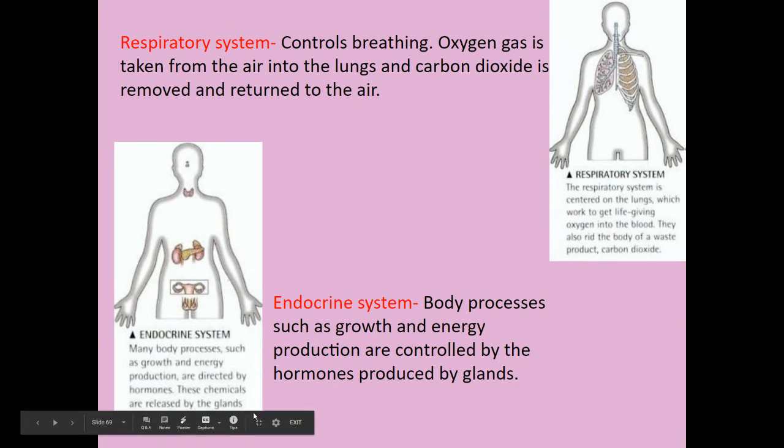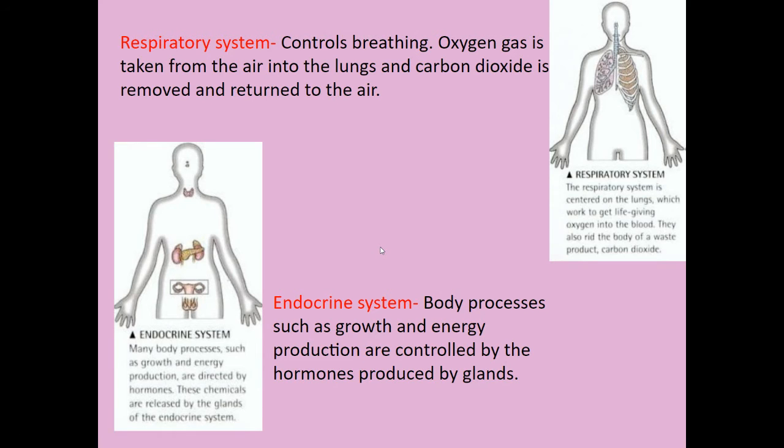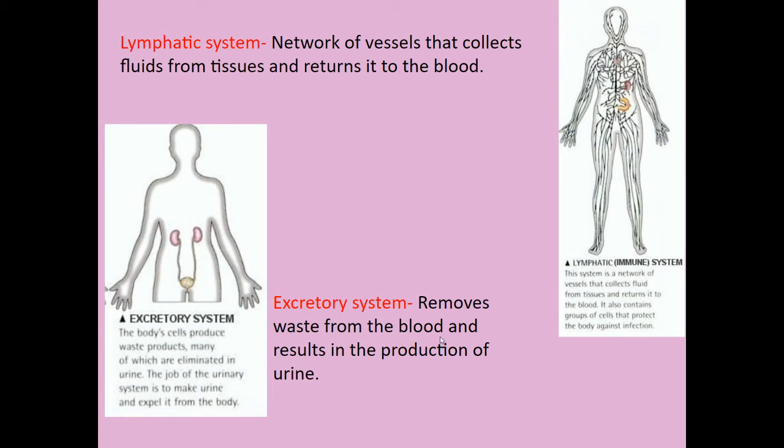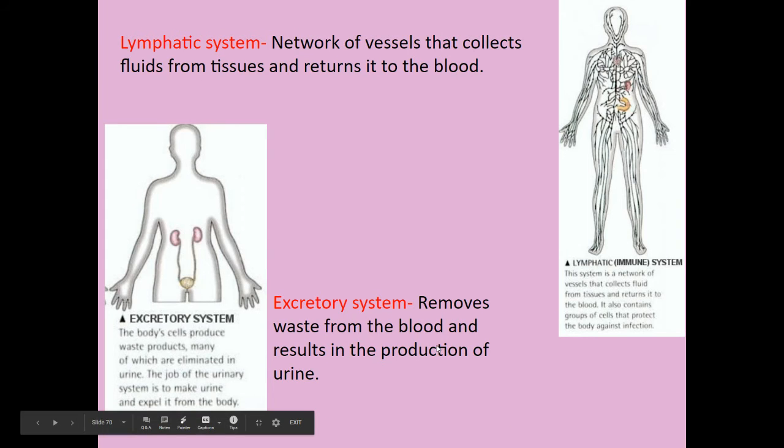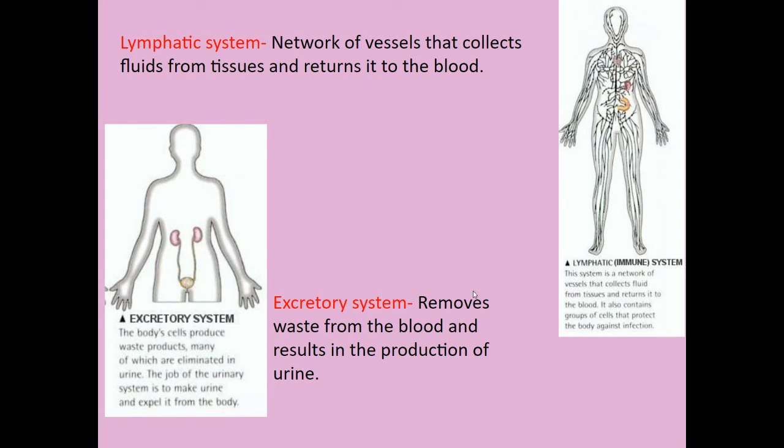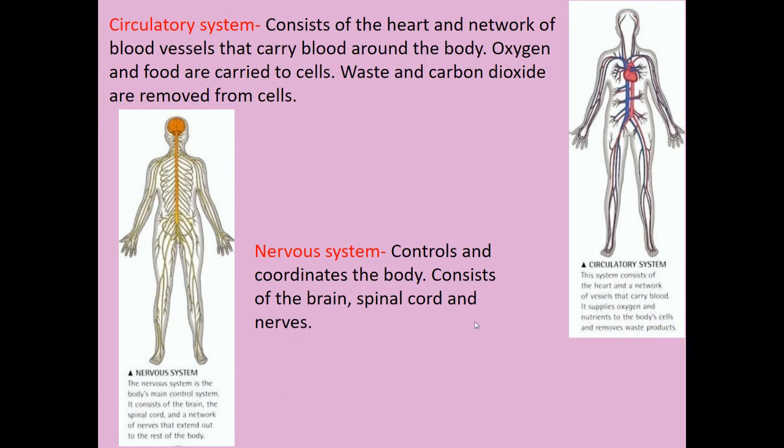Your endocrine system is the one with the hormones. It has hormones that control things like growth, energy production, sugar levels, things like that. Your lymphatic system collects tissue fluid from the body and returns it to the blood. It also cleans it through your lymph nodes. Your excretory system removes waste from the blood and the rest of the body and puts it into the urine.